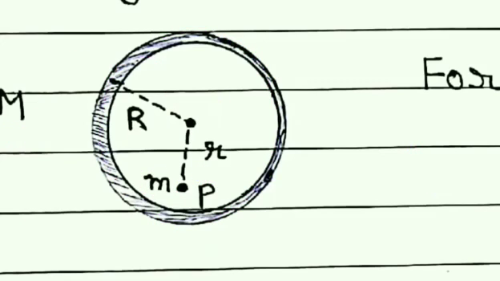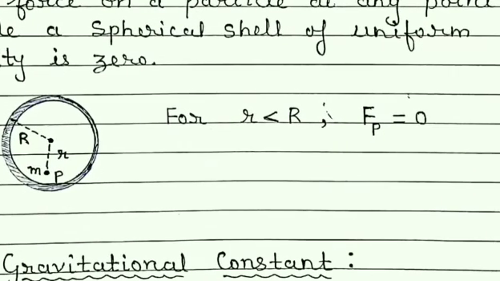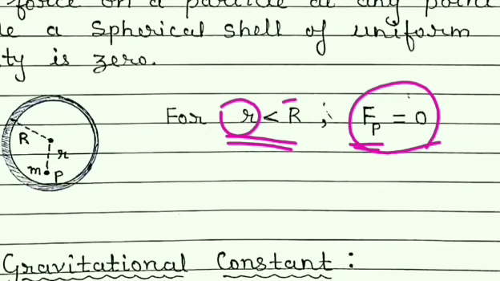So here, remember, if any particle is kept inside the spherical shell, anywhere inside it, then the force acting on that particle at point P will be 0. So here the condition is given that distance r is less than the radius R, and if r is less than the radius, then definitely that particle will be inside the shell.